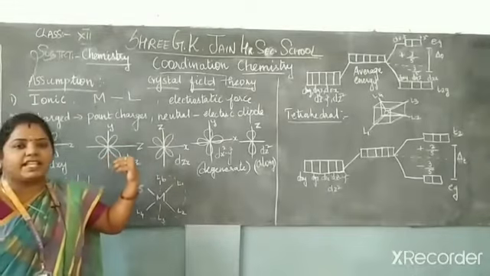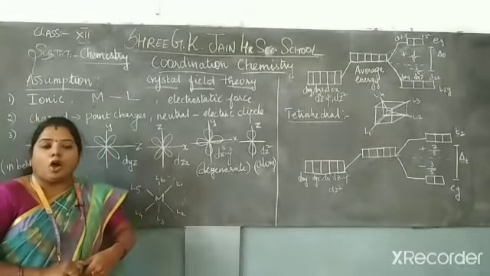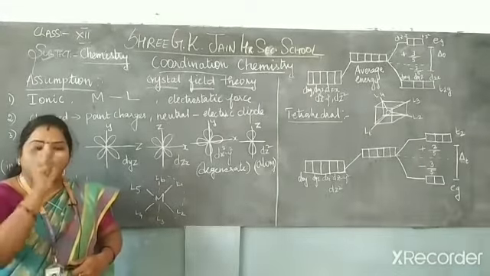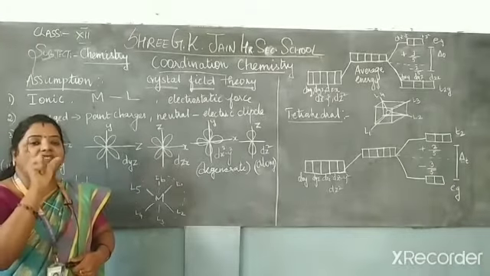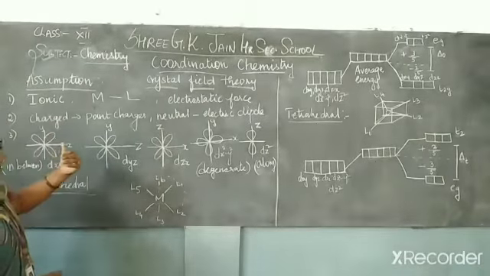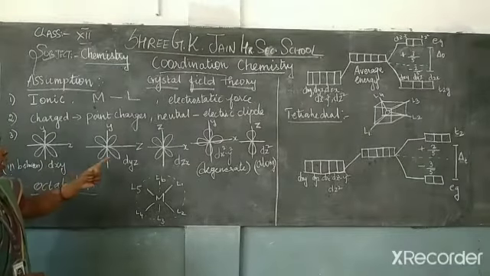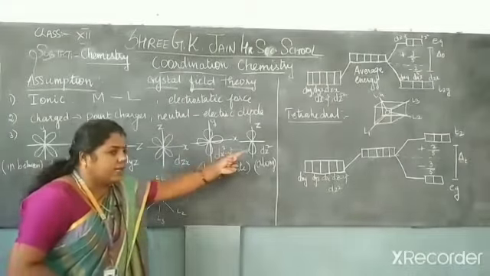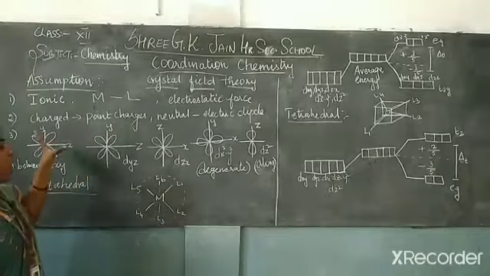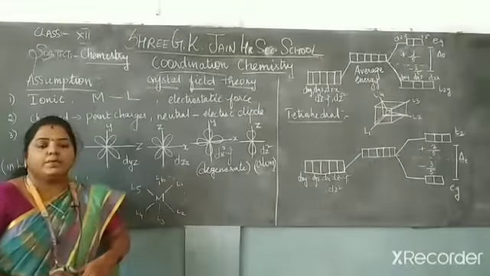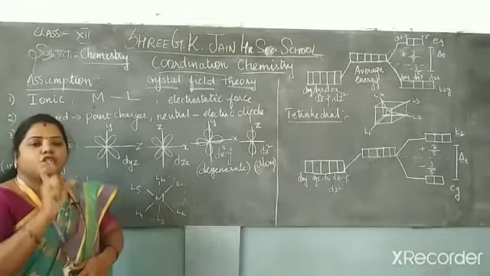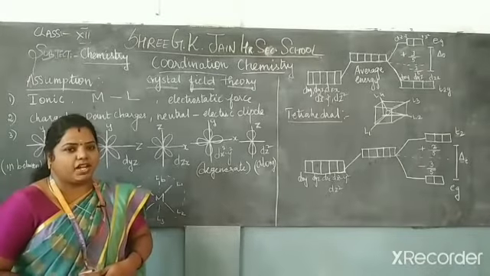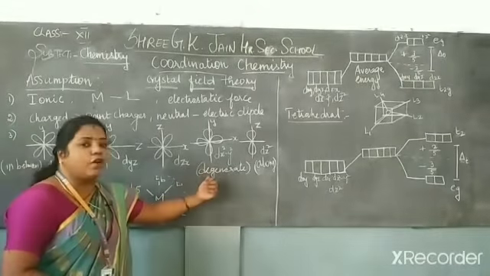Why have we considered degenerate d orbitals? Because the metals here are mostly d block elements only. Whenever you take d block elements, they have 5 orbitals: dxy, dyz, dzx, dx square minus y square, and dz square. All 5 orbitals are degenerate. What is the meaning of degenerate? Even though they are placed as 5 different orbitals, they have the same energy level. That is why we indicate them as degenerate.